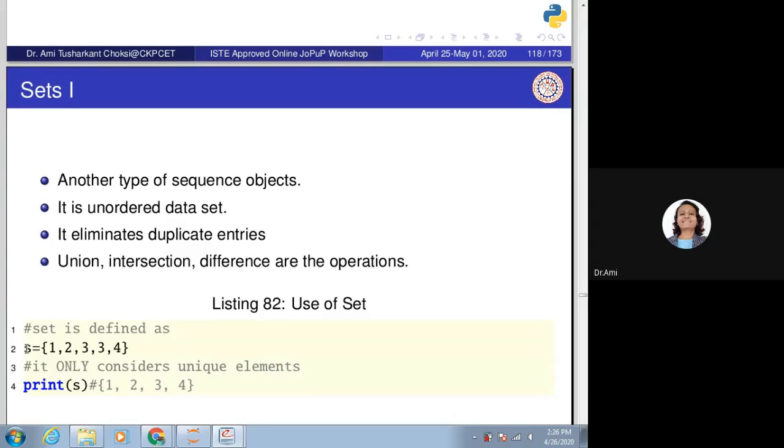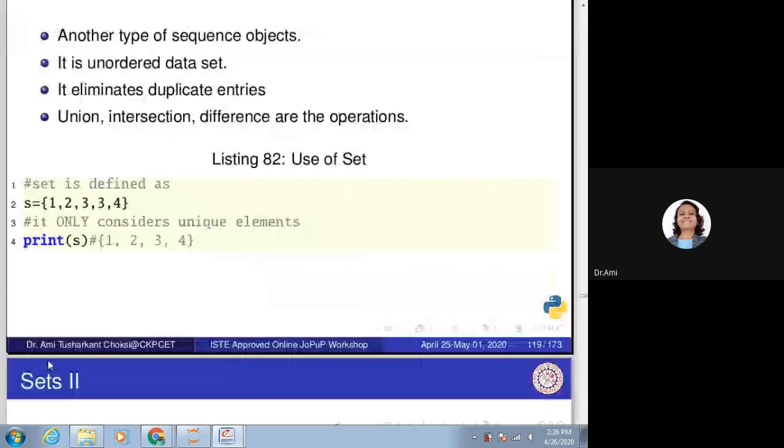Now, as I'm talking about set here, let me remind you: if it is a list, we write comma separated values inside square brackets. If we have a tuple, we write comma separated values inside parentheses. And here a set is written inside curly braces. So take care of it.